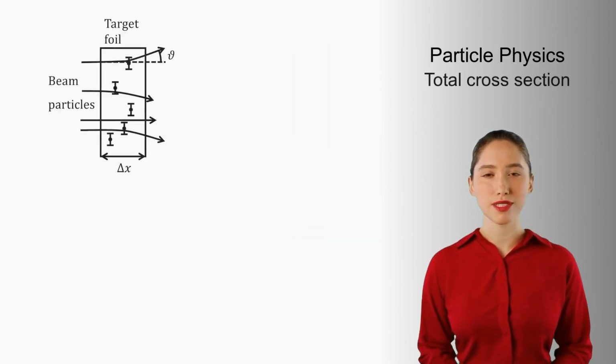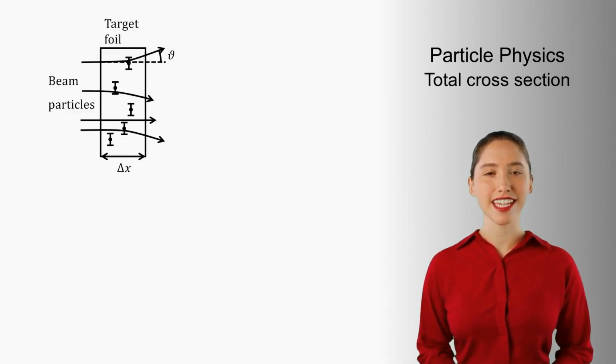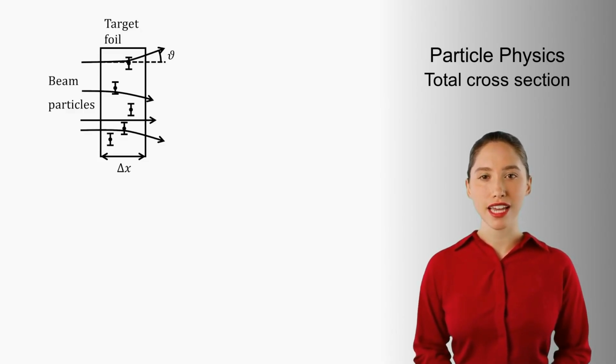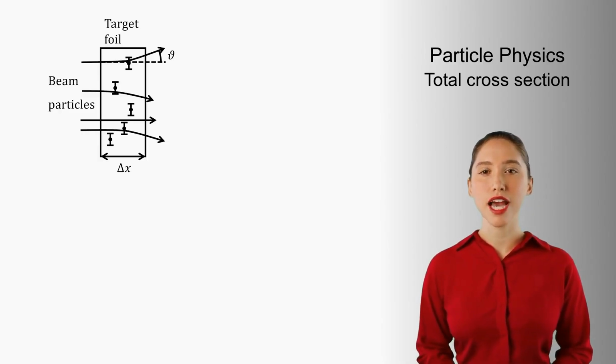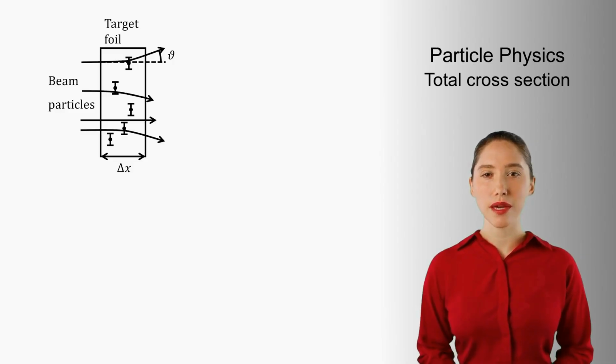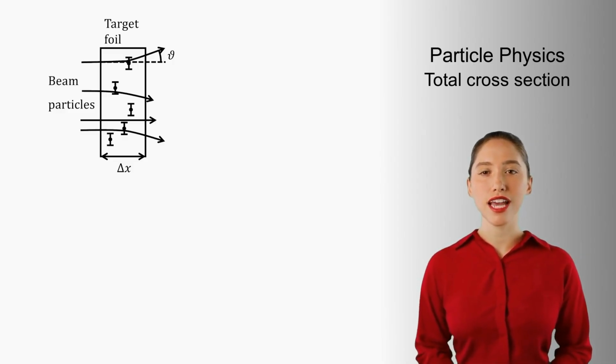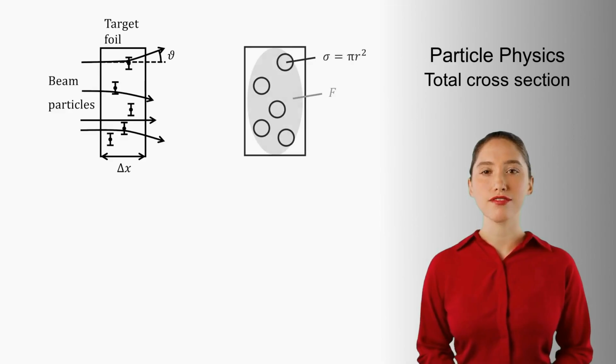Our most important tool for studying particles and their interactions is scattering. Think of scattering as a microscope for the tiniest structures. Here is the idea of the total cross-section. A beam comes in from the left and hits a target foil with 5 scattering centers, such as atomic nuclei in a gold foil. If a beam particle passes through the interaction region around a center, it gets deflected by the angle theta. From above, you see the 5 scattering centers in the target foil.